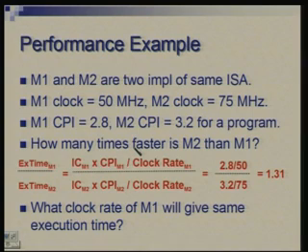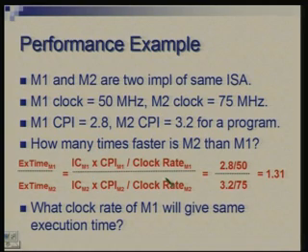How do you compare? So the ratio of execution times of M1 and M2 would be the instruction count multiplied by CPI divided by clock rate of M1, and instruction count for M2, CPI of M2, and clock rate of M2. Now it is the instruction count which is common, being the same instruction set architecture as we have seen earlier.